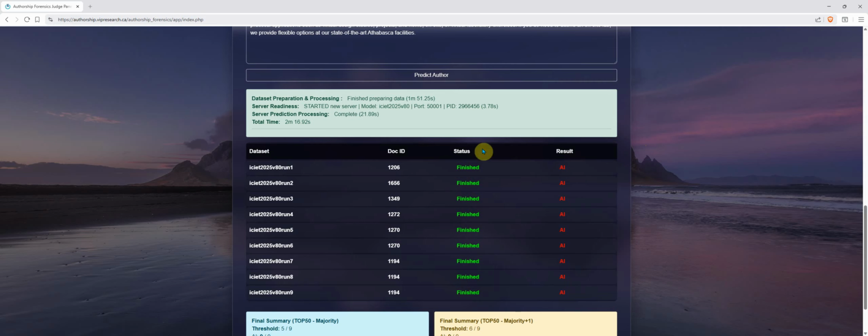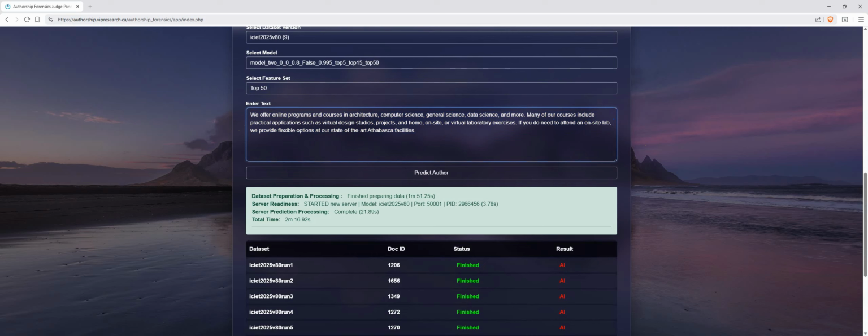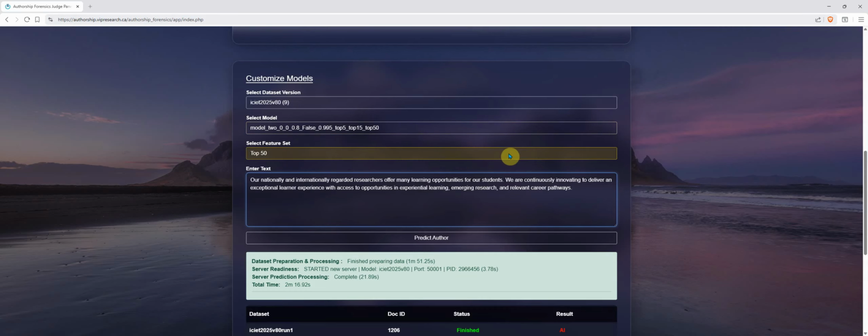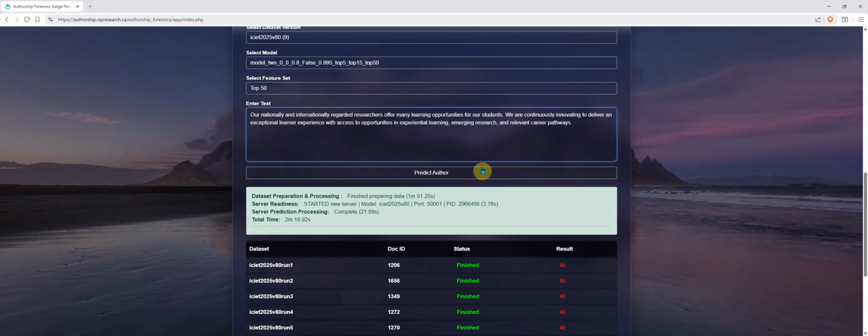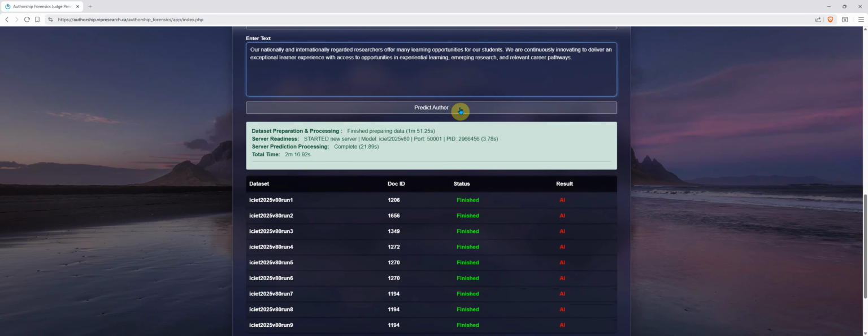What we are doing is we will change this, and then we can see what happened. Now we copy and paste another text, and I put it right here, our national and international list test. And once again, don't change anything. It's the same judge panel. The features they are looking at are the same. And now let's predict the author.